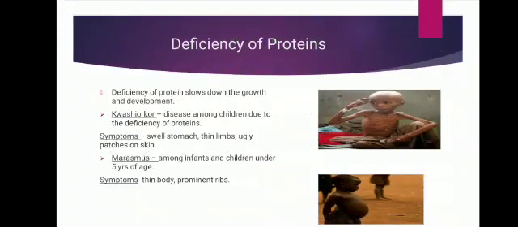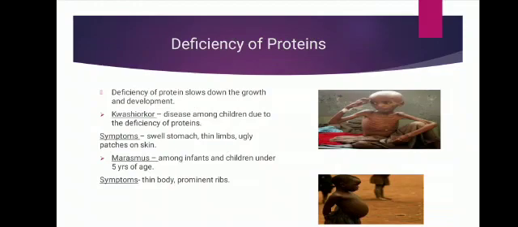Next is deficiency of protein. Protein helps us in our growth and development. So if there is a deficiency of protein, it slows down the growth and development. The two main diseases caused by the deficiency of protein among children. See, two figures I have given here. First is kwashiorkor. It is a disease among children due to the deficiency of protein. And the symptoms are swollen stomach, thin lips, ugly patches on skin. This is given in the second figure.